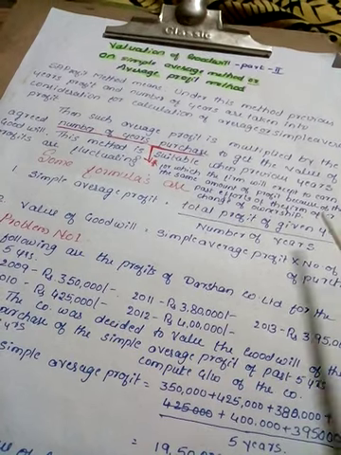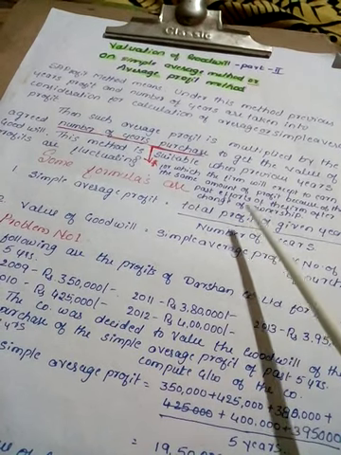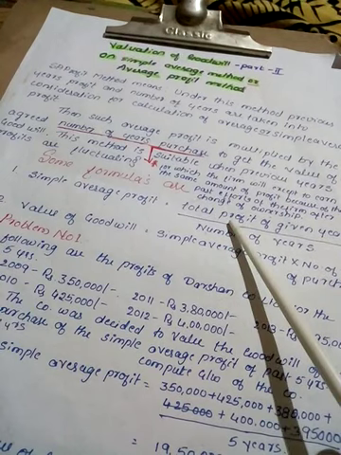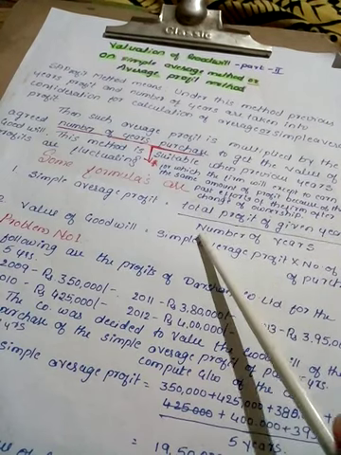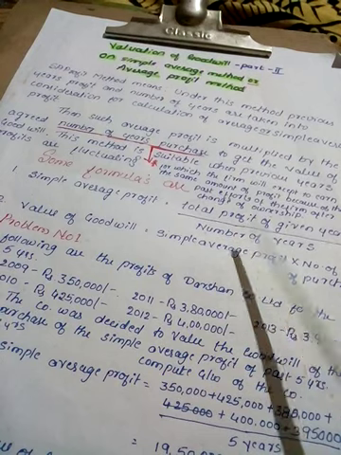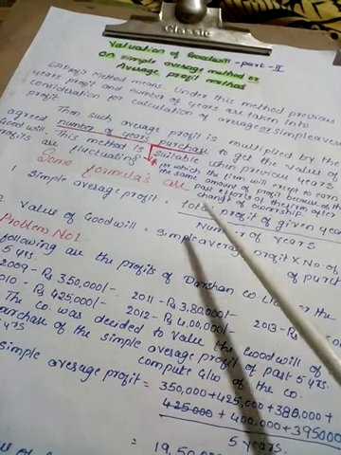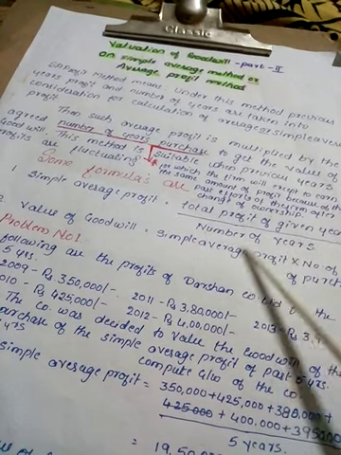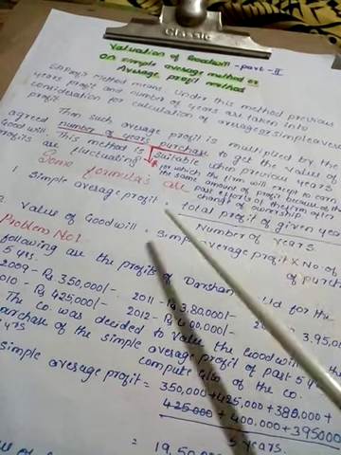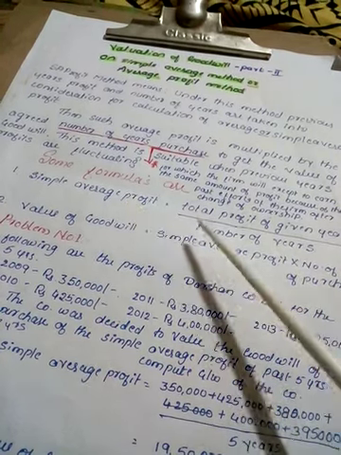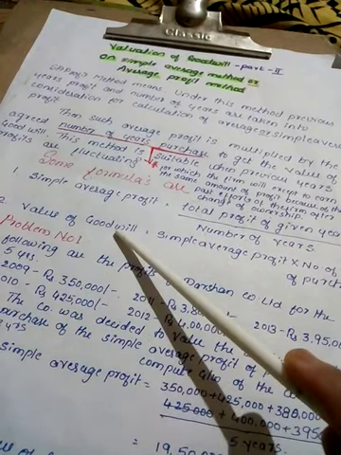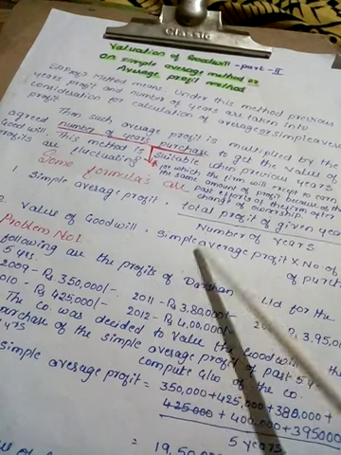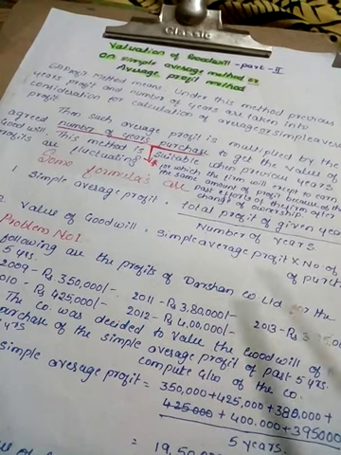In past years there may be a profit or there might be a loss. If it is a loss, you should deduct it from the profit, and divide by the number of years. If it is 4 years, it should be 4; if 5 years, then 5. That will be given in the problem. You divide by number of years and you will get the simple average profit. After that, find out the value of goodwill. Goodwill will be calculated with the simple average profit and number of years of purchase.